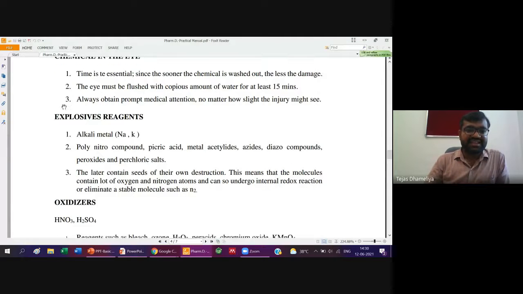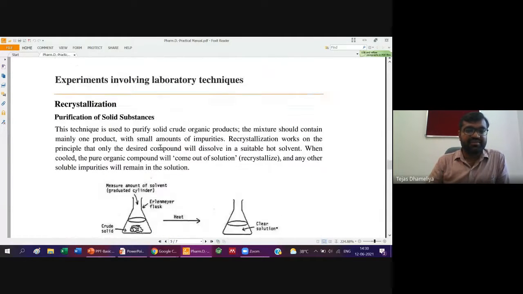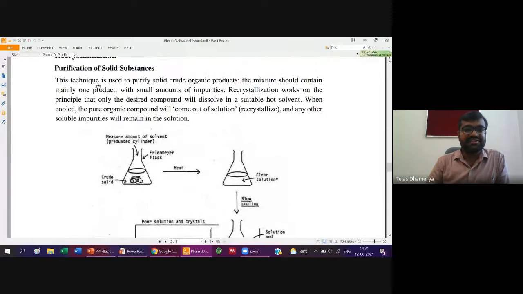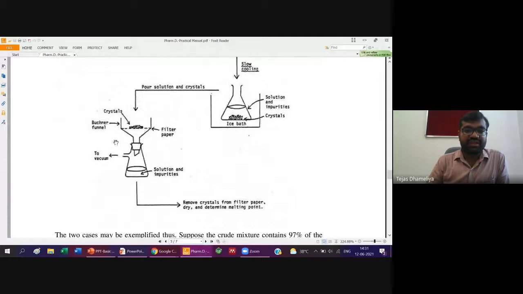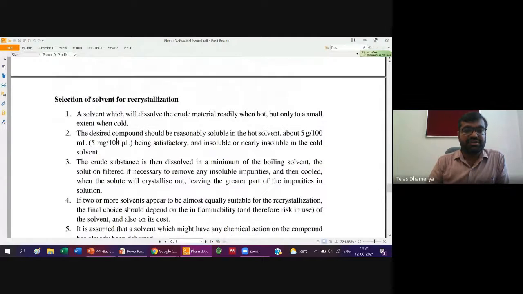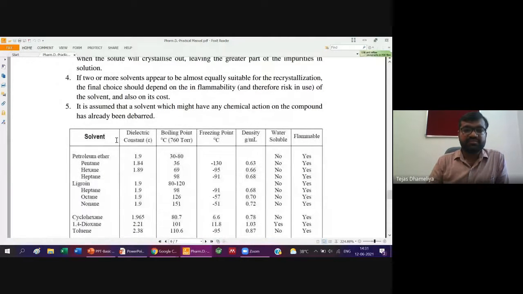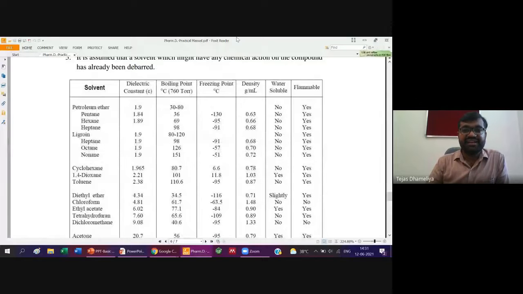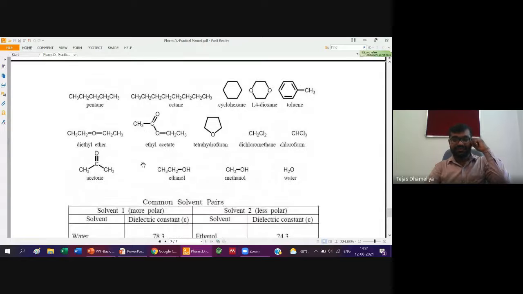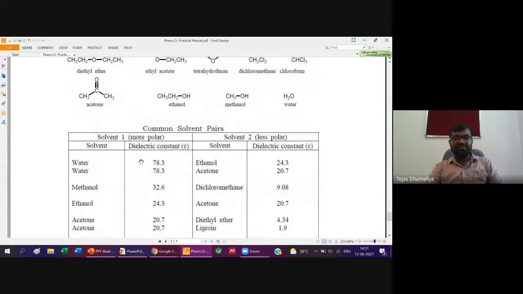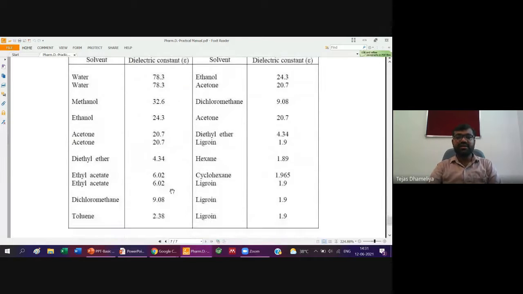Explosive reagents are there and their list has been provided there. Okay, how to perform recrystallization, that is a technique. So that we will also be learning and doing. So that is also mentioned over here. Okay, and what are the solvents with additional properties? So these 5-6 pages I will provide to you. These are common solvent pairs which are utilized for polarity and non-polarity.